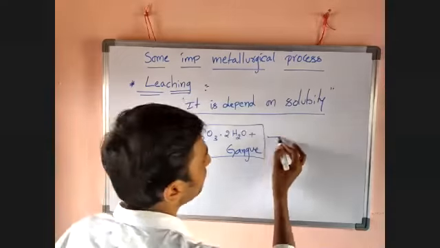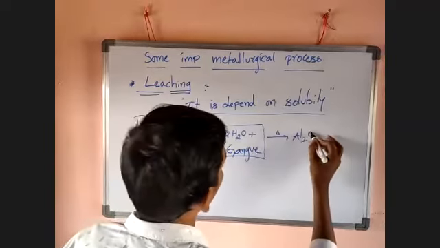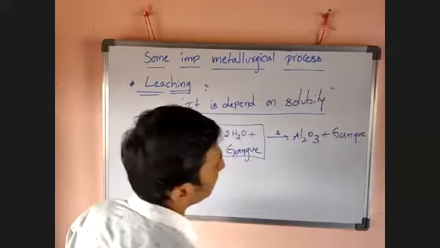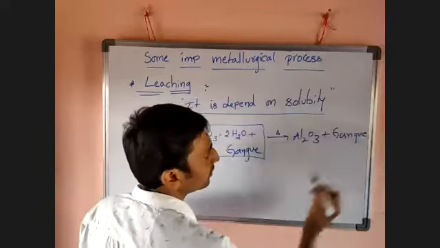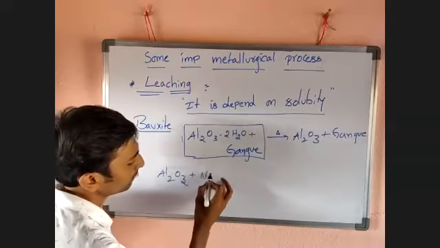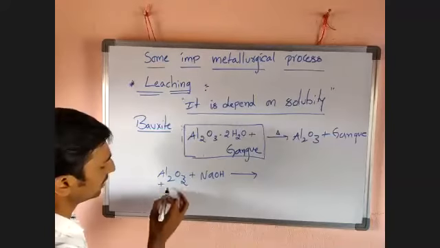So just heat that one. First it loses water molecules and gives Al2O3 plus gangue. Now we add a certain amount of NaOH to this.